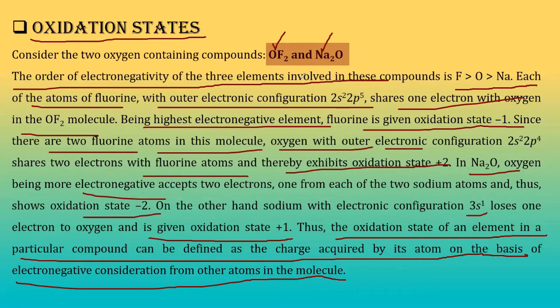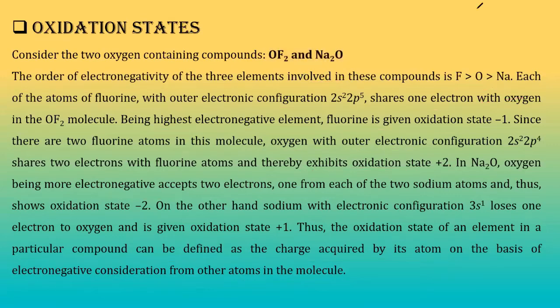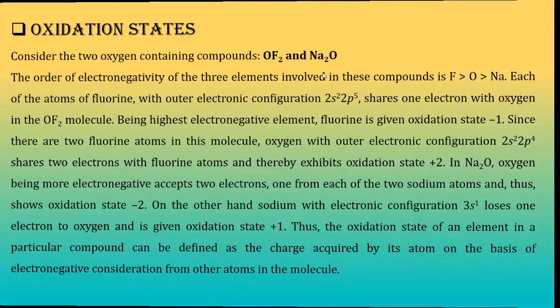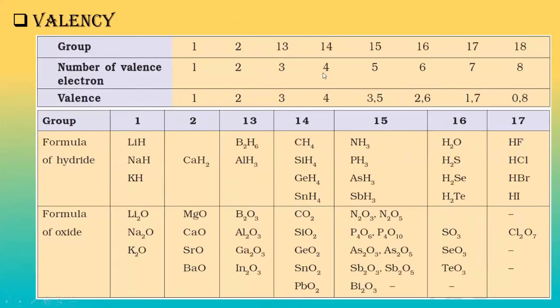In the second compound we have 1 oxygen and 2 sodium atoms. But in the first compound, fluorine is happy, oxygen is very unhappy. In the second compound, all are happy. So it implies that the second compound, Na2O, is much more stable compared to the first compound, OF2. Okay, so Na2O is more stable than OF2, right? Understood? So let us go to the next.